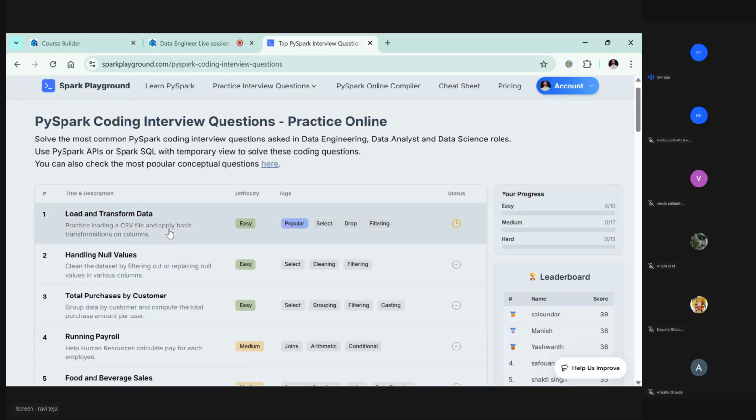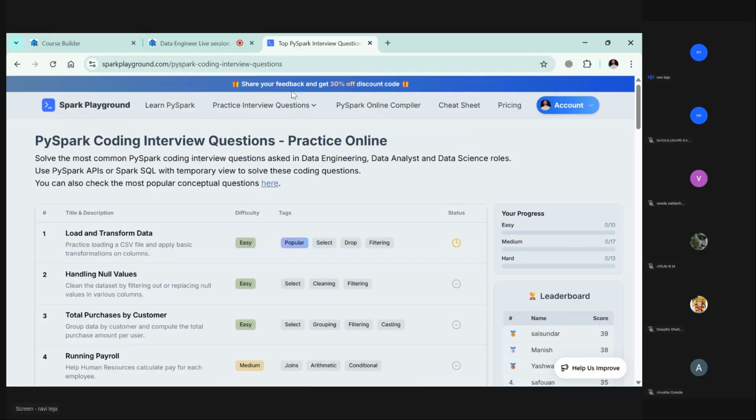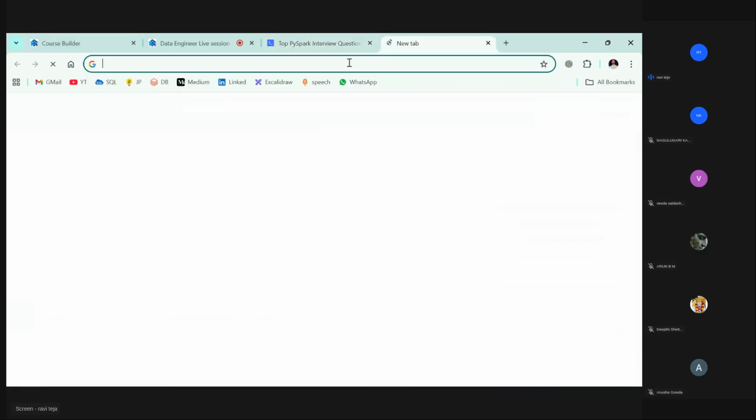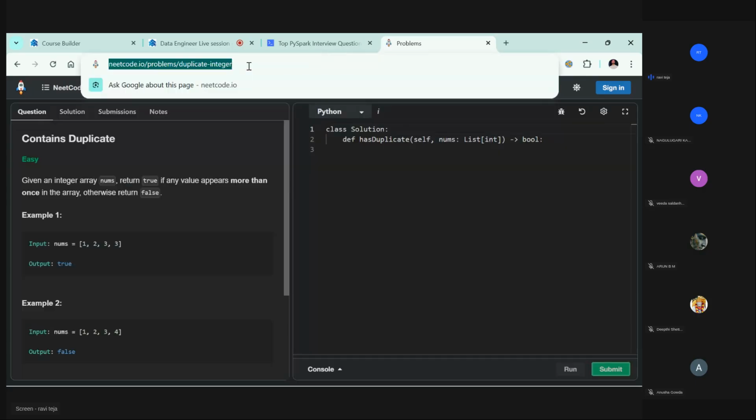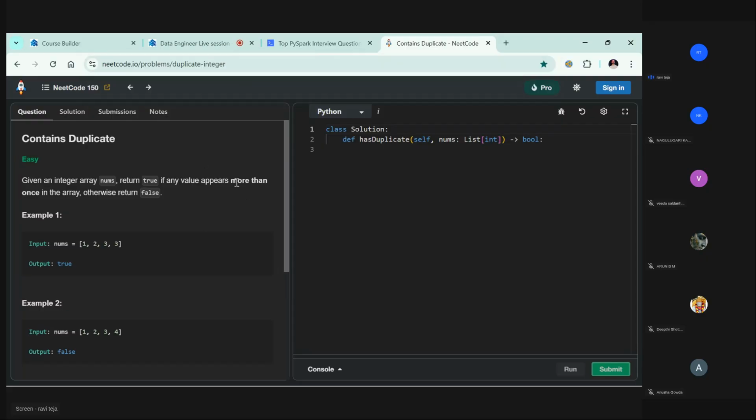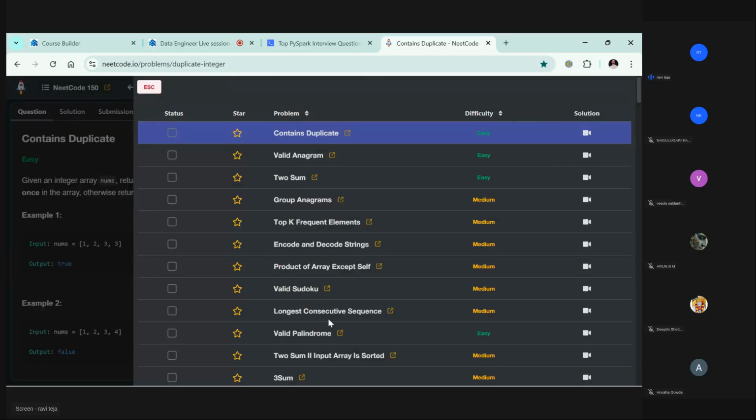Okay, today let's get started. This link I just posted in the group, so you can go and use this. Or there is one more website, NeetCode. It's kind of like LeetCode, maybe you have heard of LeetCode or not. With NeetCode, you don't need any premium subscription; you can go and practice all the questions here.